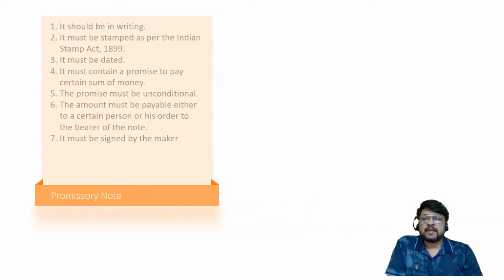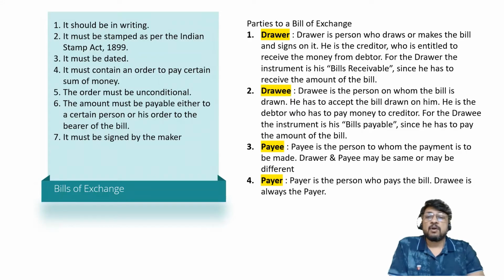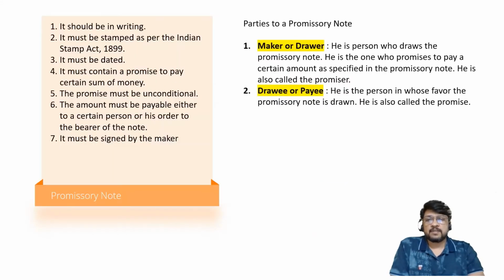Let us now consider second point, that is promissory note. What are the features of promissory note? It should be in writing. It must be stamped as per the Indian Stamp Act, similar to that of bill of exchange. It must be dated. It must contain a promise. Earlier it was, it must contain an order. Here it is promise. It must contain a promise to pay certain sum of money.